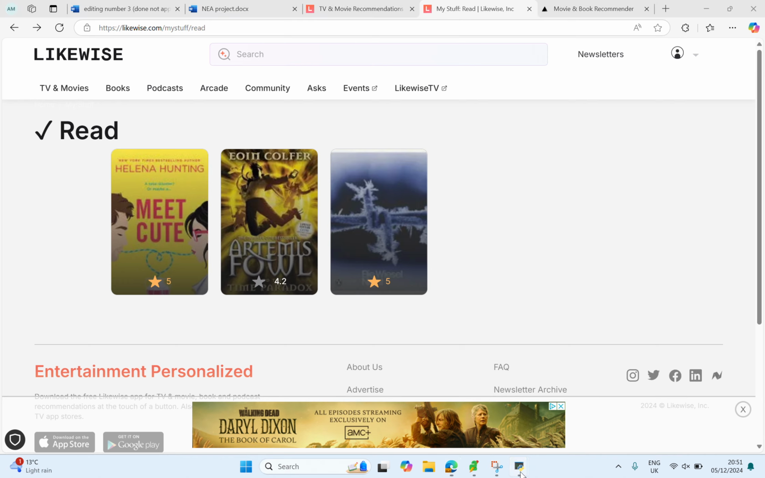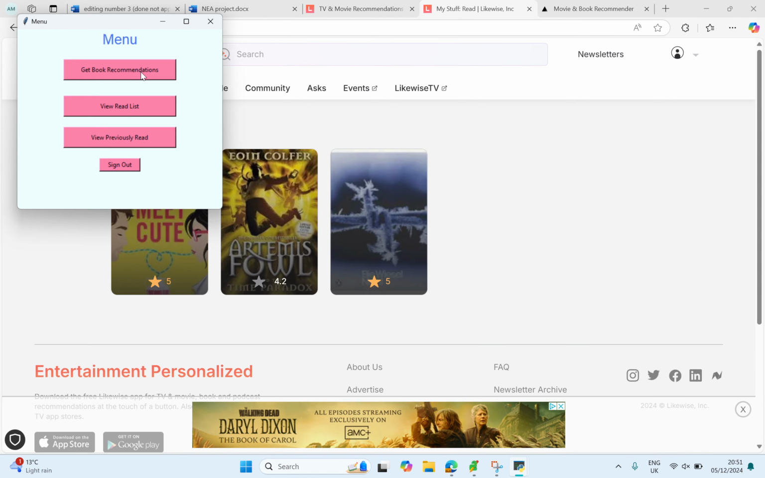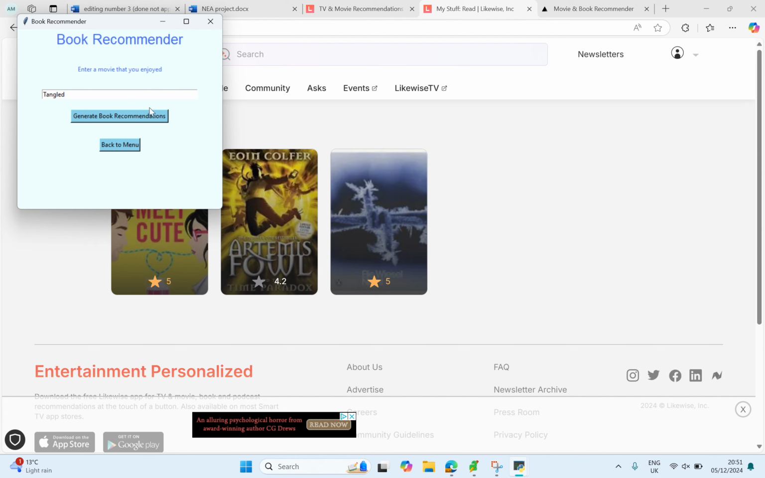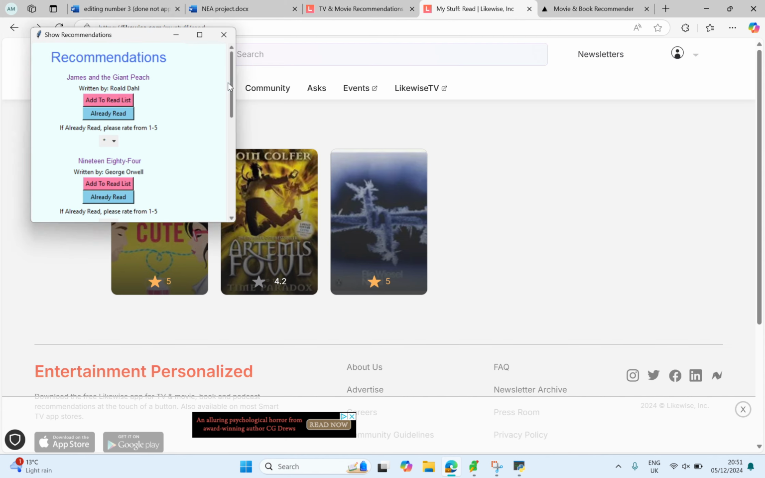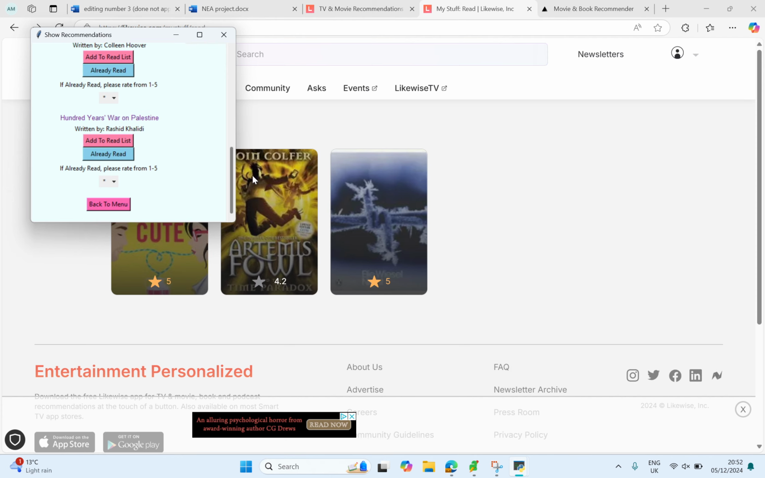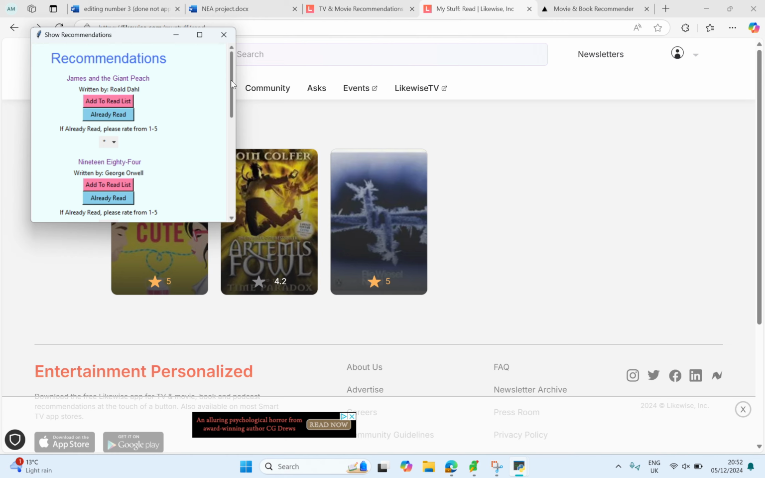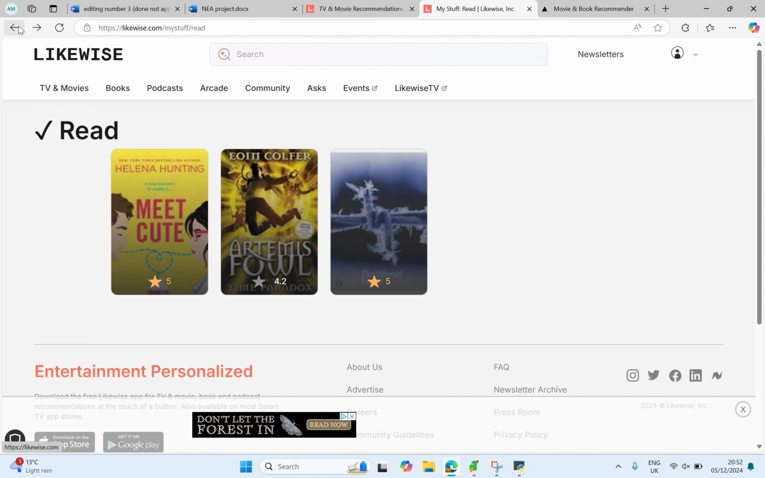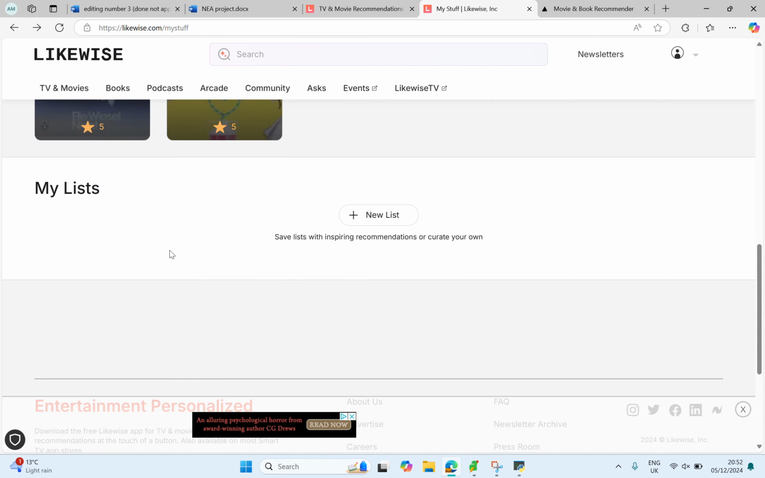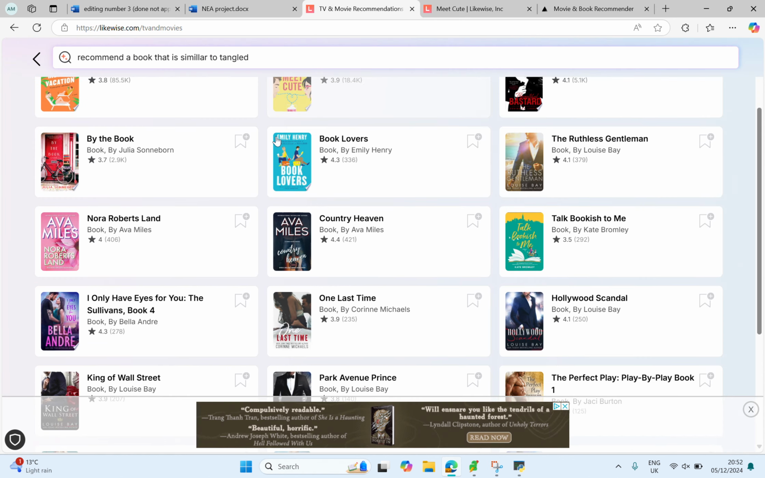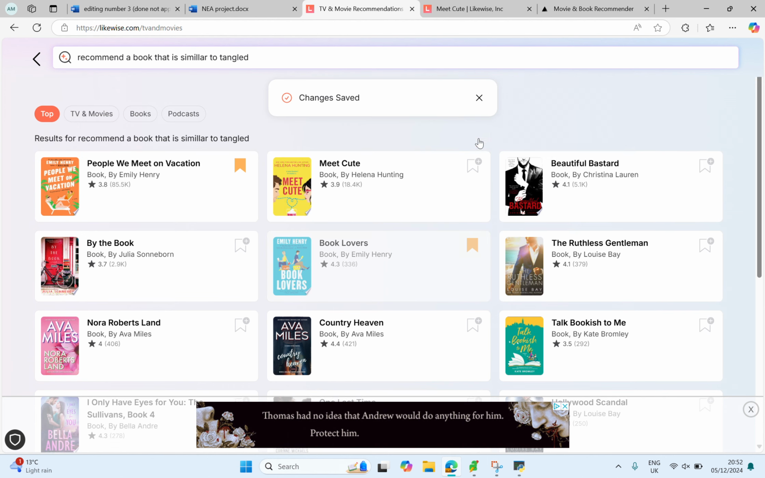So if we compare it to my code, I've already logged in just to make it easier. I put in Tangled earlier, the same movie. My recommendations for this particular one aren't that great. 1984, June, Verity's alright, but James and the Giant Peach, I guess maybe that's aimed at children. 1984 is not very similar at all. We can compare this to the other one, which has gone with all rom-coms and stuff, which are definitely a lot more in the vibe.